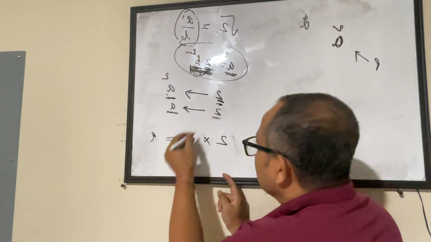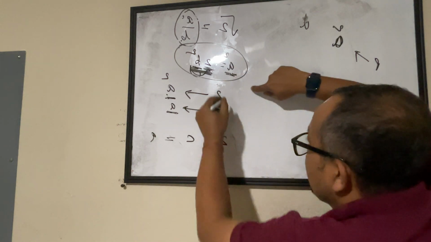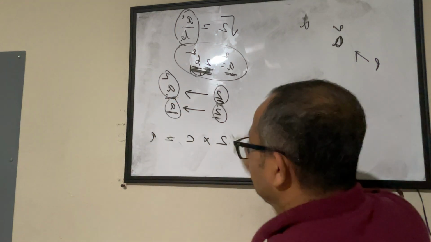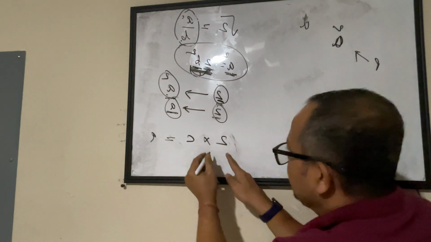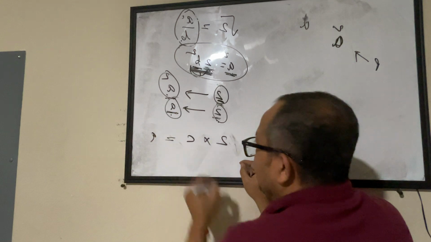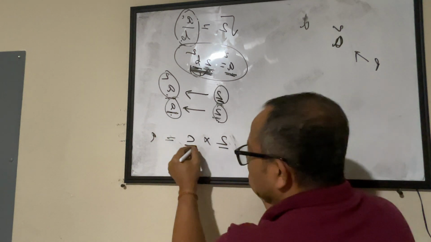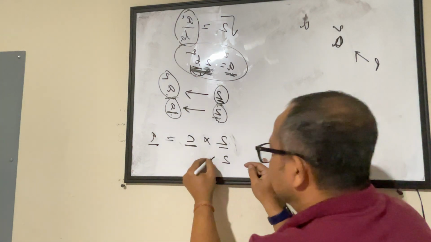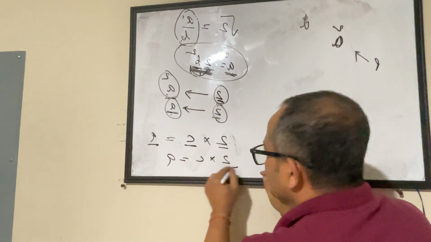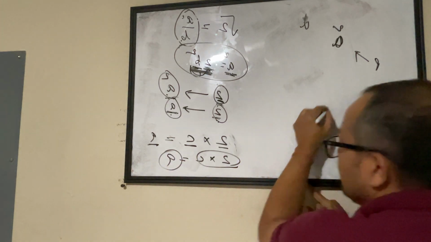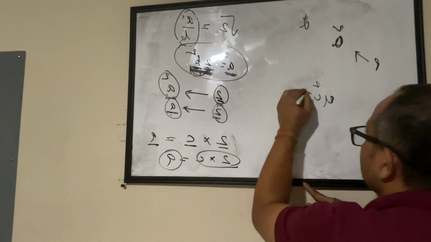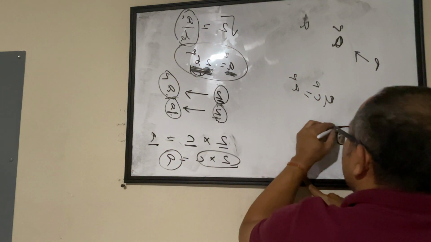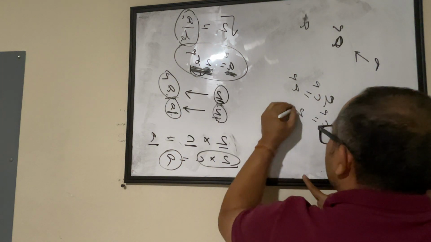So basically we assume, and from this theorem we found that if 2 is a factor of a square, then 2 will be a factor of a also. We just applied that here. 2 is a factor of a, meaning multiply 2 with something and you get a. Let's say it is C. So 2 times C gives me a. Now you square this side and this side, you get 4c square equals a square, and here you had a square equal to 2b square. So it became 4c square equal to 2b square.